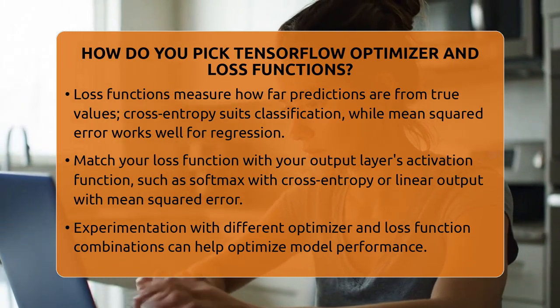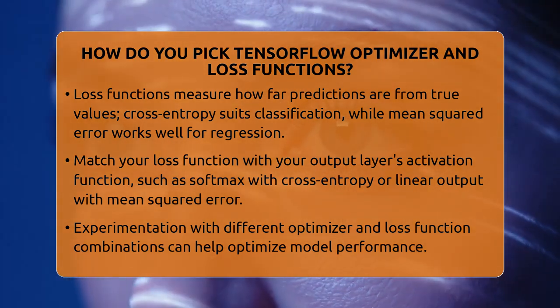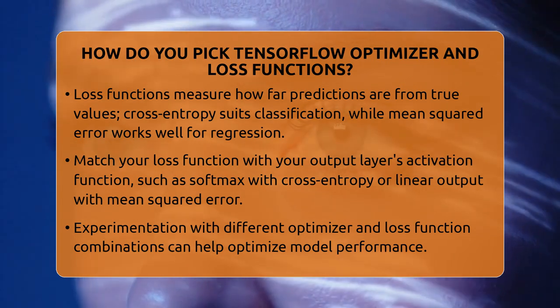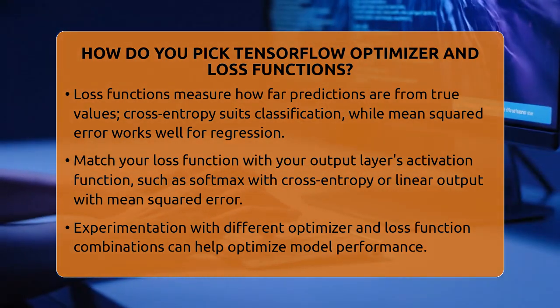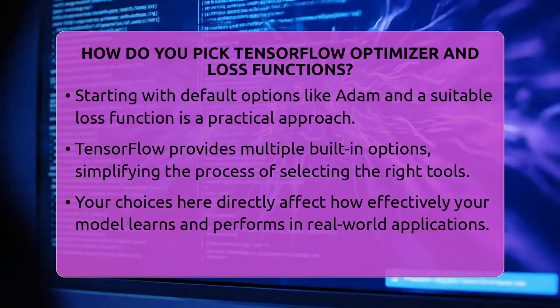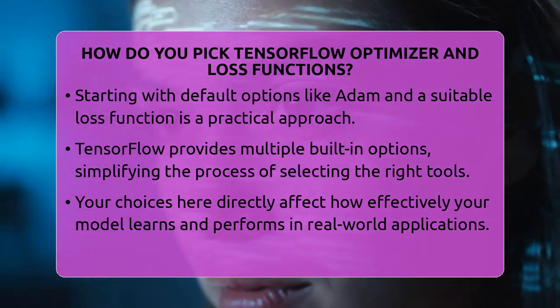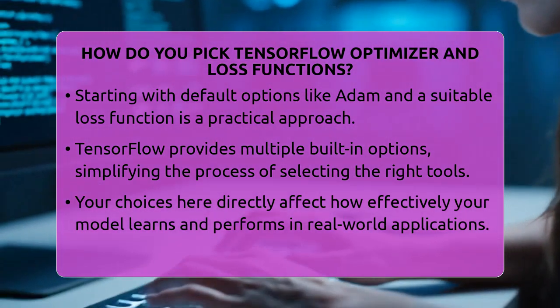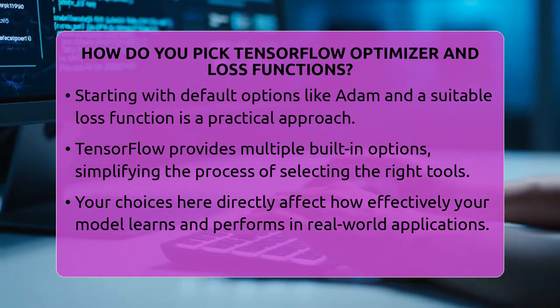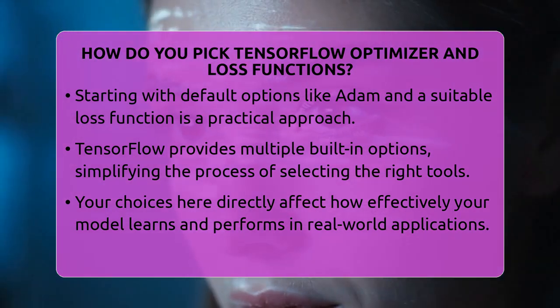It's also good to match your loss function with your output layer's activation. For example, if your last layer uses softmax activation, categorical cross-entropy is the best fit. If you're using a linear output for regression, mean squared error makes sense.